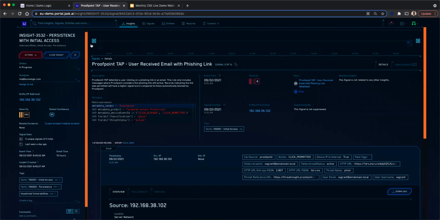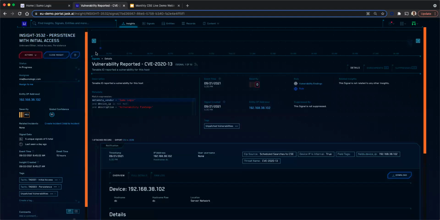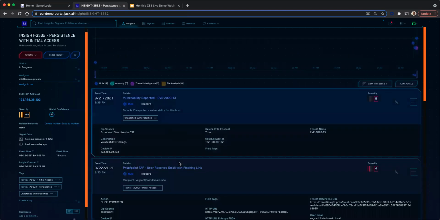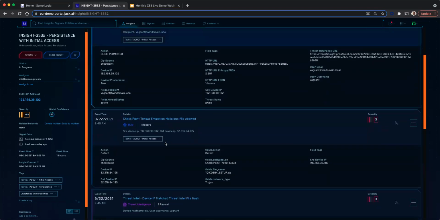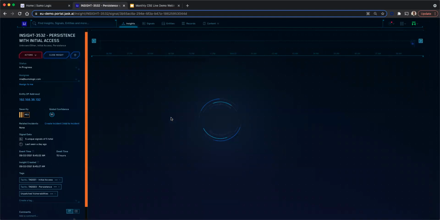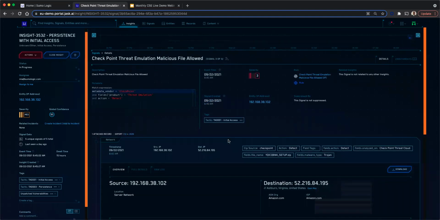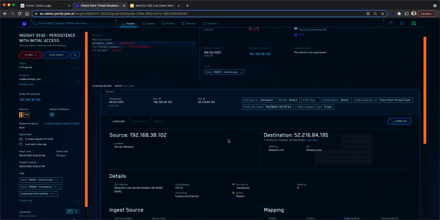If we go back to the signal insight, I'm going back to my signals. Here I can see the next signal, the Check Point threat emulation, which shows a malicious file has been allowed. Similarly, there is a lot of data which helps in investigating this particular incident.